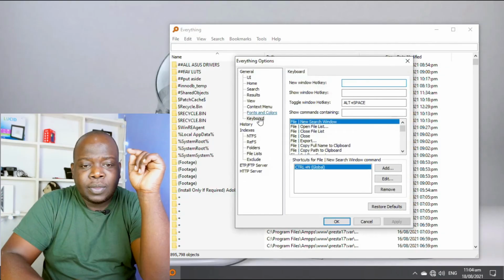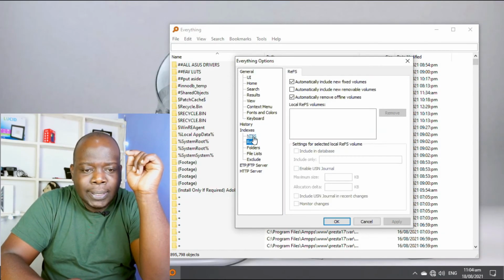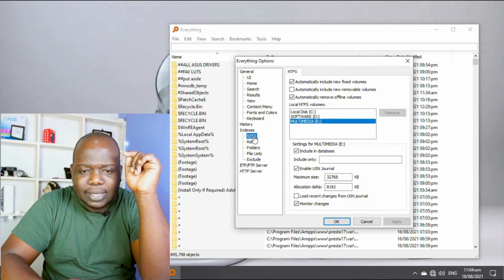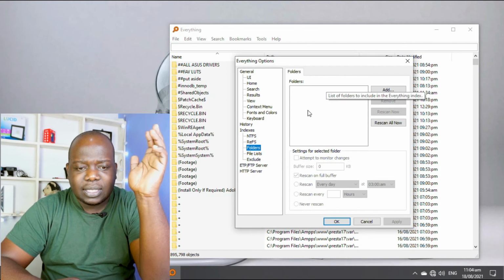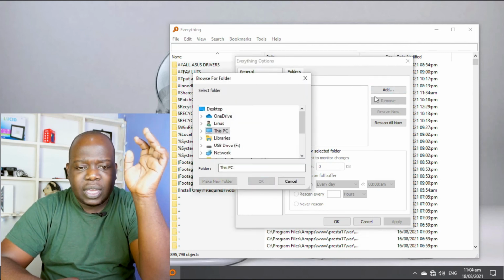Quick one: if you have a drive that is not showing up, like you're trying to search and whatever you're sure is on that hard drive is not showing up in your search, you just have to go over to tools, and come all the way to indexes. Most times NTFS or these other things just need to be reassigned.